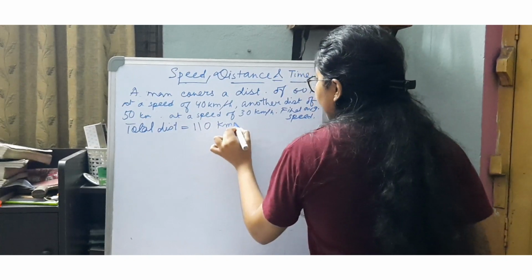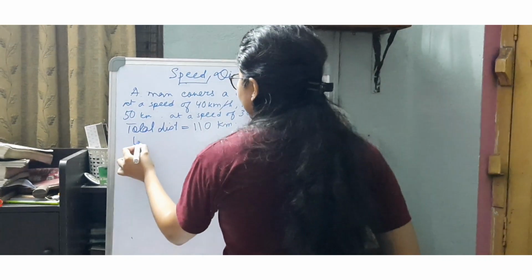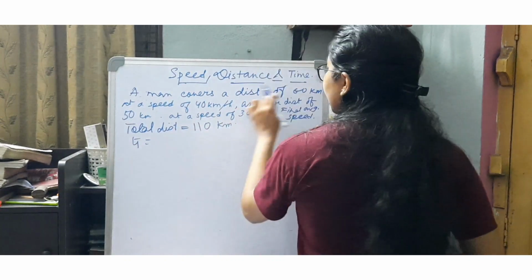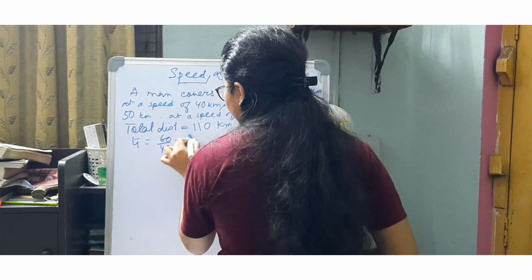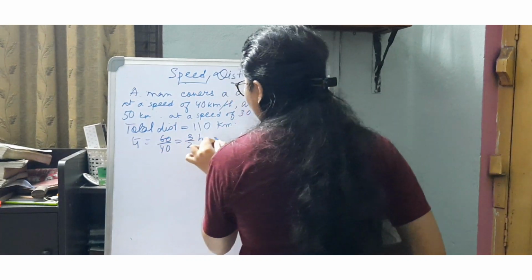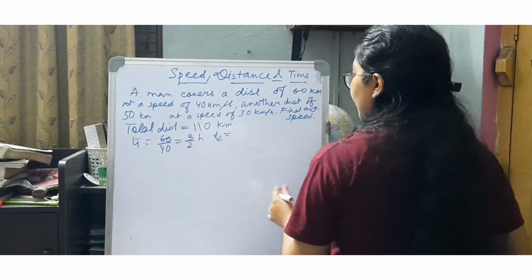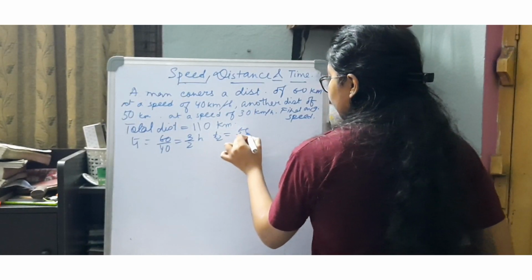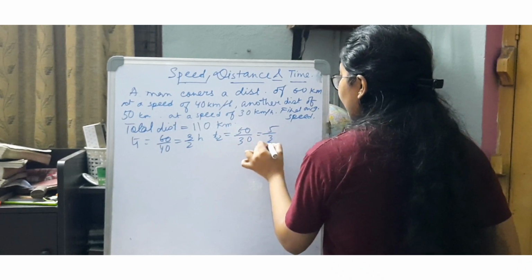Now we have to find the total time. Time is distance by speed. So if I say T1 is 60 by 40, which is 3 by 2 hours, and if I go for T2, this is 50 by 30, which is 5 by 3 hours.